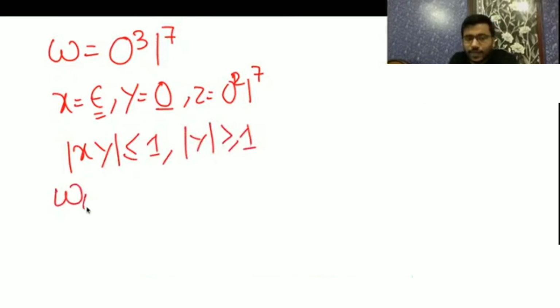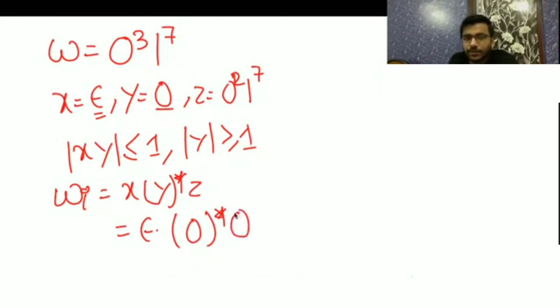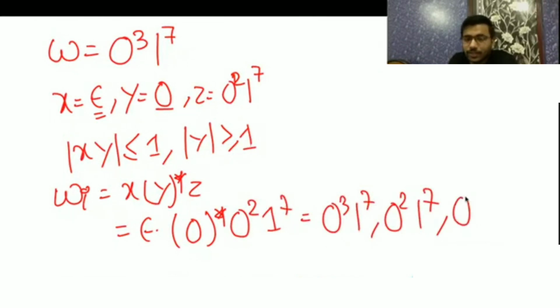So x y star z, x is epsilon, y is 0 whole star, z is 0^2 1^7. You are going to get 0^3 1^7, 0^2 1^7, 0^3 1^7. Whatever new string you are getting is in the language.